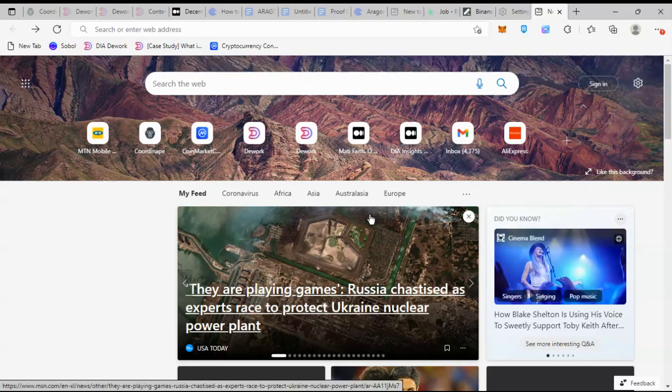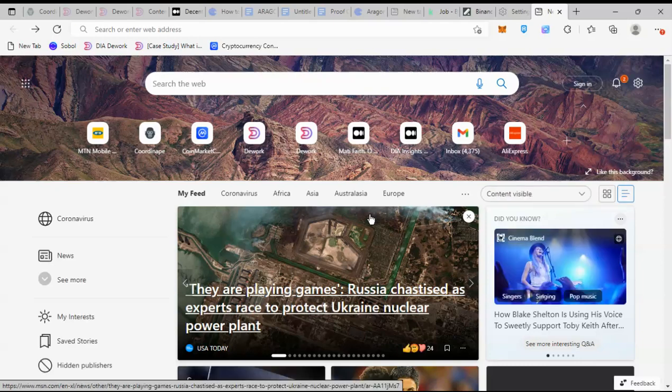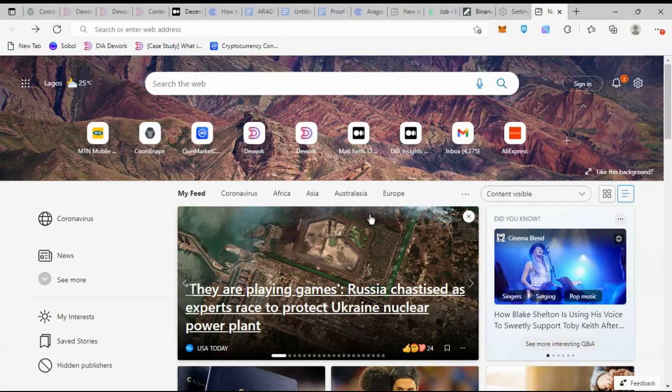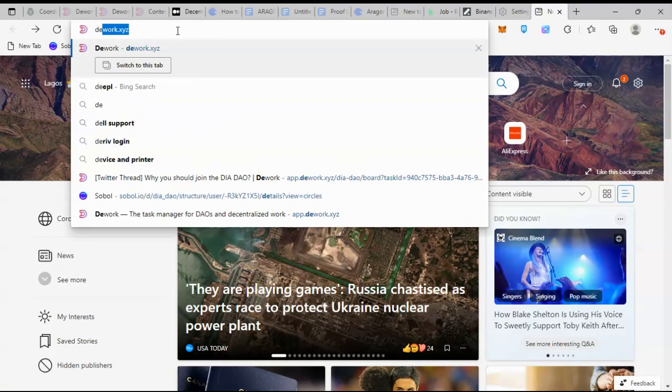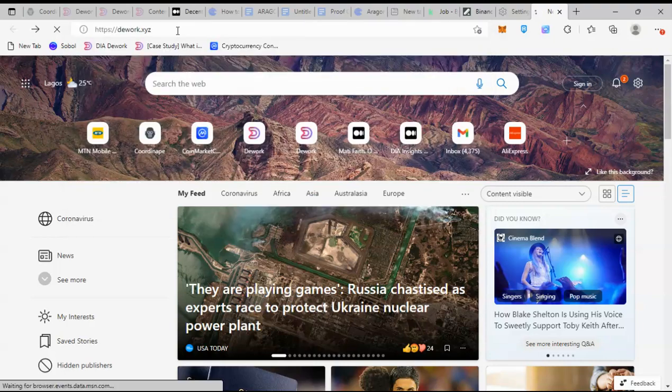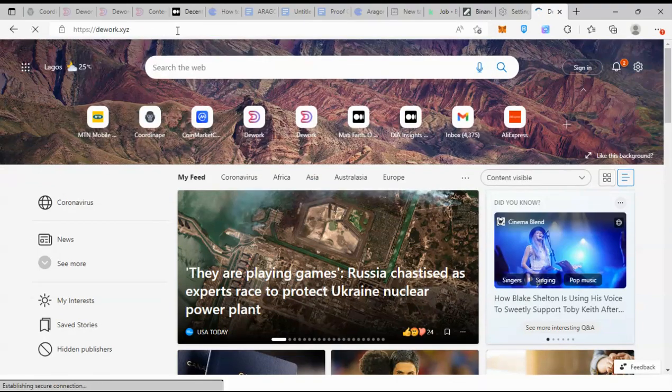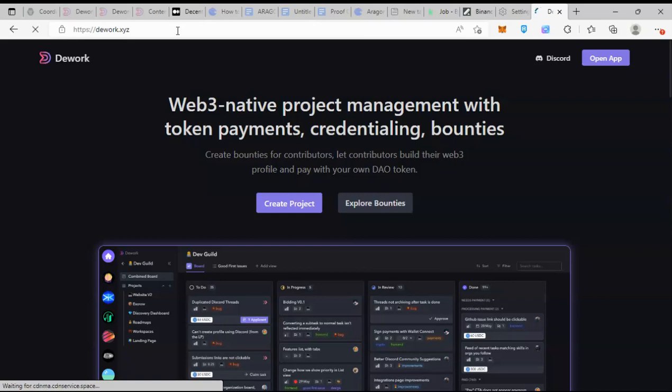Okay, so this is a walkthrough of the work, what it is, how it works, and what to use the work for. So I'm just gonna log on to the website. Yeah, so this is what the work looks like.